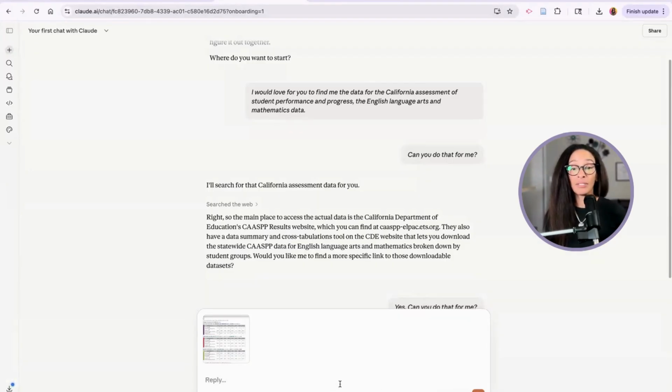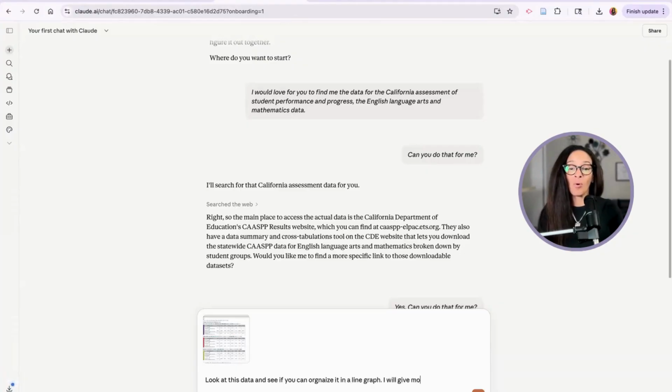One thing I wish that it had was the ability for me actually to talk to it. So I'm going to say, look at this data and see if you can organize it in a line graph.